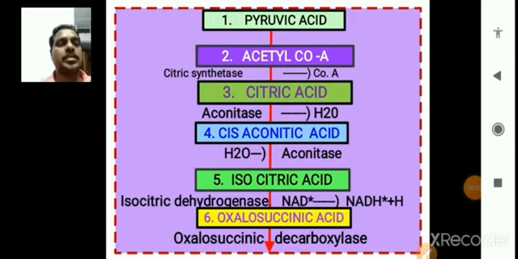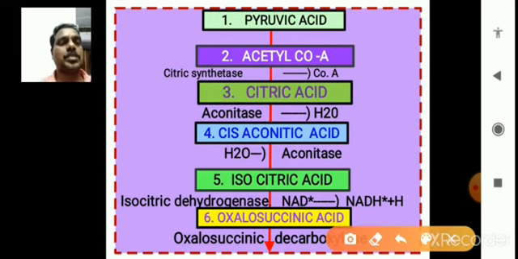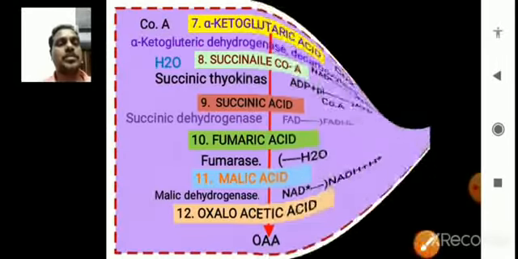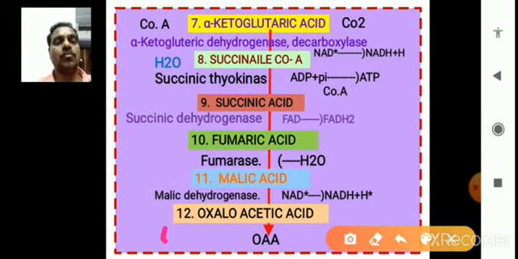Citric acid, a 6 carbon molecule, is converted into the 4 carbon molecule oxaloacetic acid. So finally only the 4 carbon oxaloacetic acid is produced.